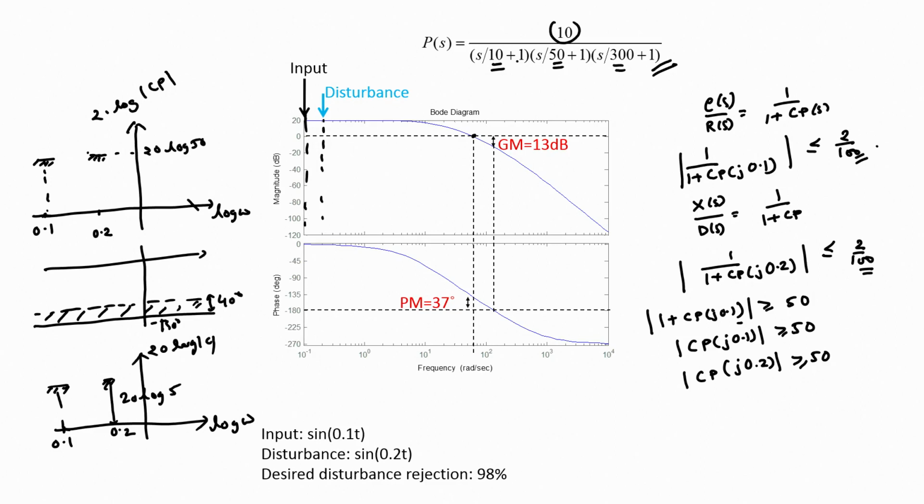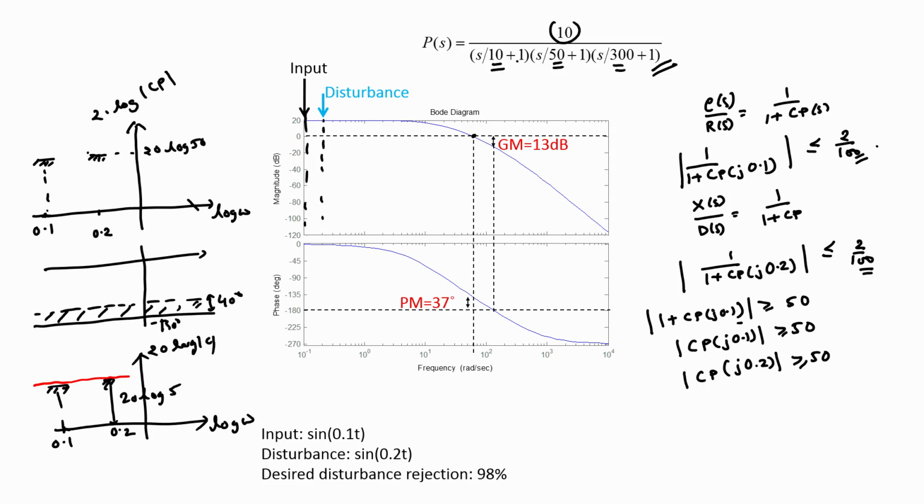Before we answer this question, let us first ask ourselves how many controllers are there that allow us to get a gain of 5 at 0.1 radian per second and a gain of 5 also at 0.2 radian per second. Well, for one thing, I can have a controller which has a constant magnitude characteristic, and that will give me a gain of 5 at both these frequencies.